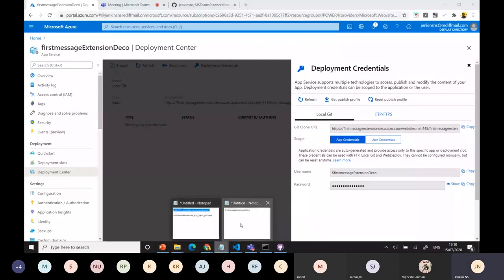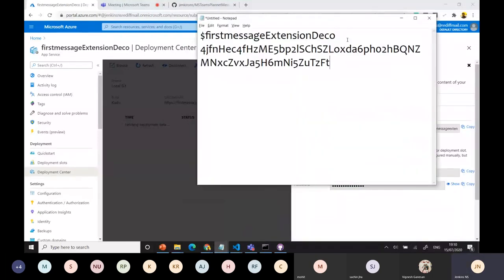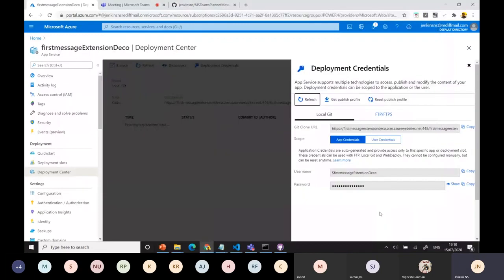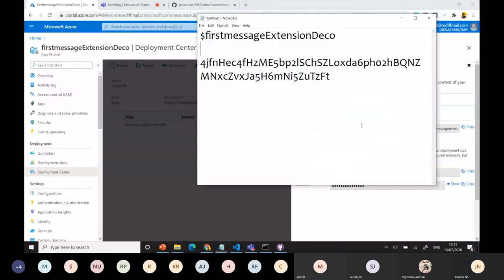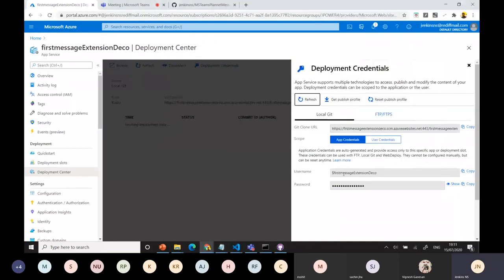Okay, I'll go to this one with the dollar sign and copy this password. This is very important. Always copy the app credentials and paste them in your notepad or somewhere. After that, you go to the command prompt and start with this one. Okay, you get the cloud URL, so you take it. We have the URL.